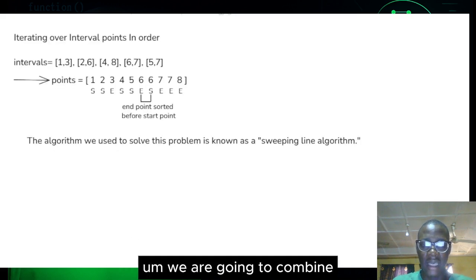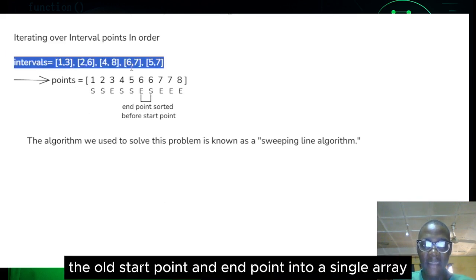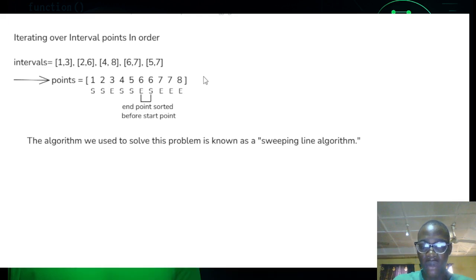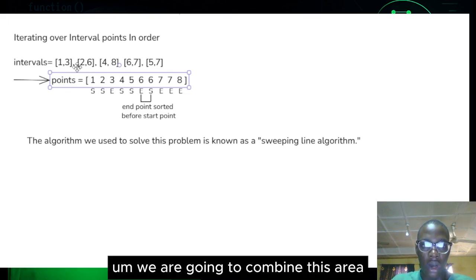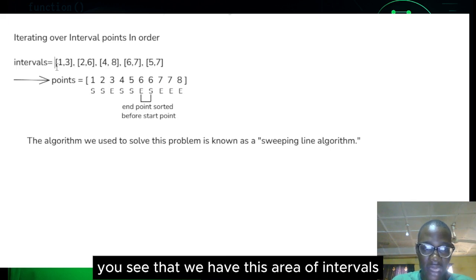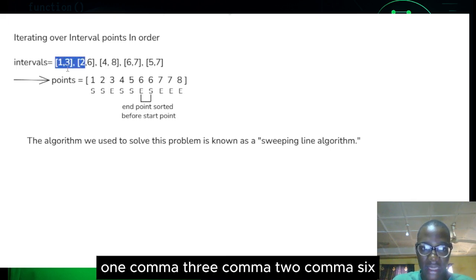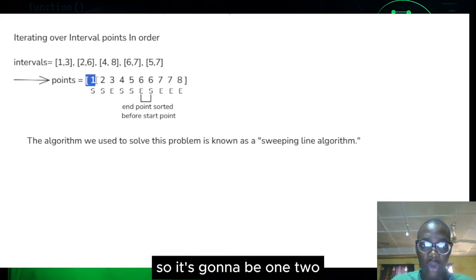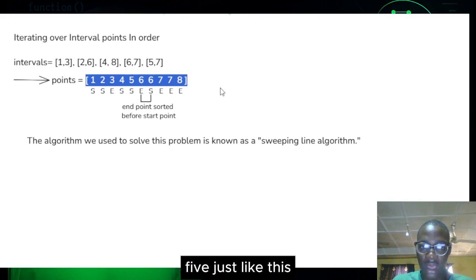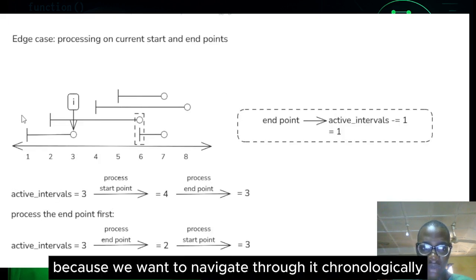To do this, we are going to combine the start points and end points into a single array and sort it. You see that we have this array of intervals, 1, 3, 2, 6. We are going to sort it into a single array. So it's going to be 1, 2, 3, 4, 5. And why we are doing this is because we want to navigate through it chronologically.